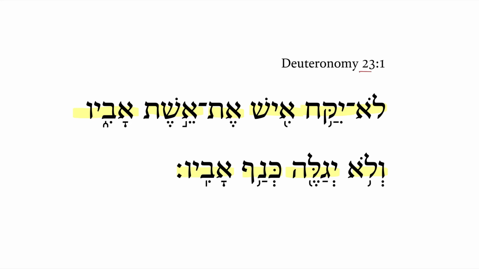So we begin here with 23:1 today, and just want to point out that in the English, this is actually 22:30, but we're going to go based on the Hebrew order, so we'll be looking at 23:1, 2, 3, etc. on down. So as we begin here, we've got the negation, not a man he will take.